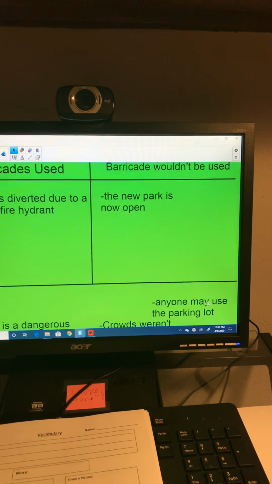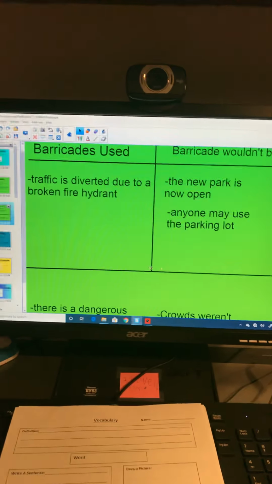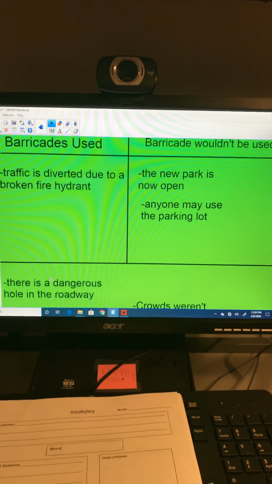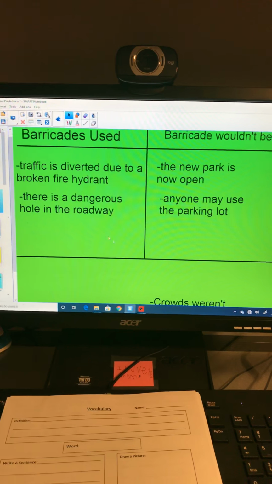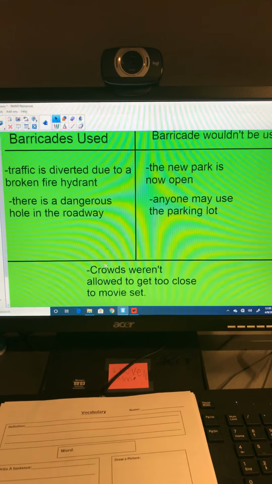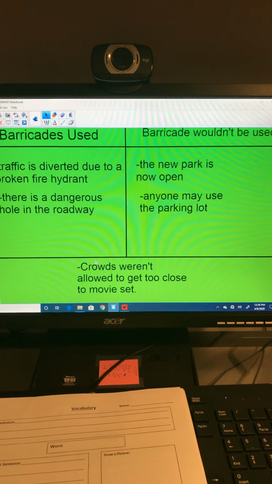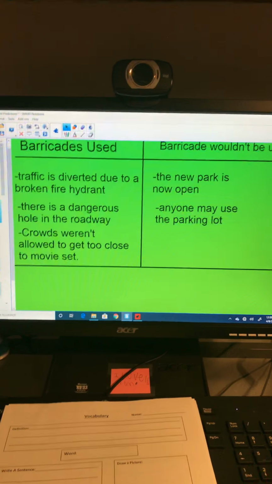Anyone may use the parking lot. No, that would not be a barricade. There is a dangerous hole in the roadway. Yes, they would use a barricade there. And the last one says crowds weren't allowed to get too close to a movie set. So yes, they're going to use a barricade for that.